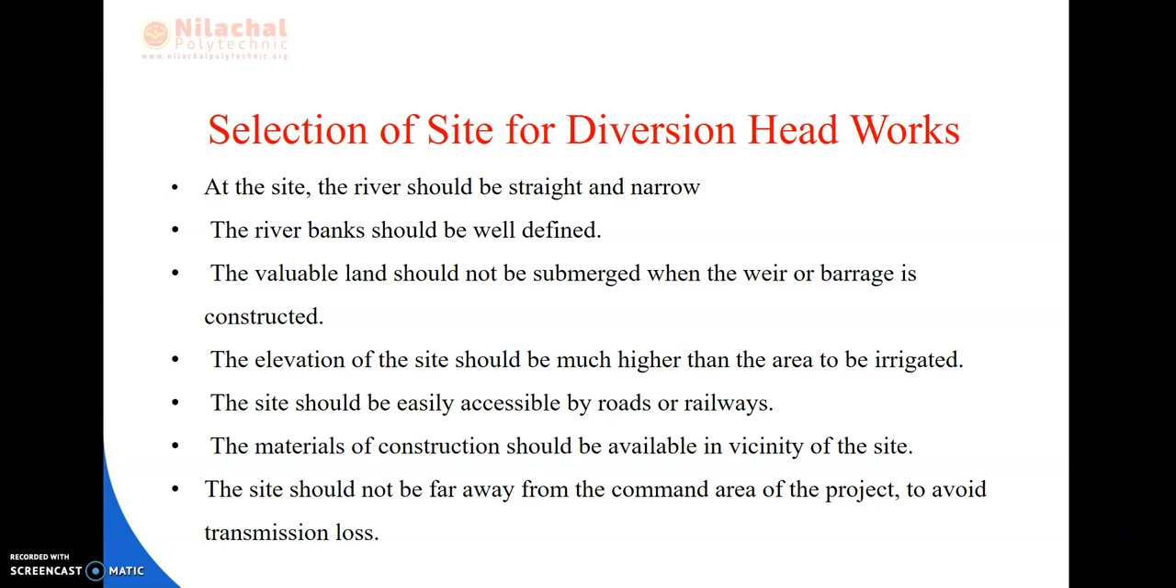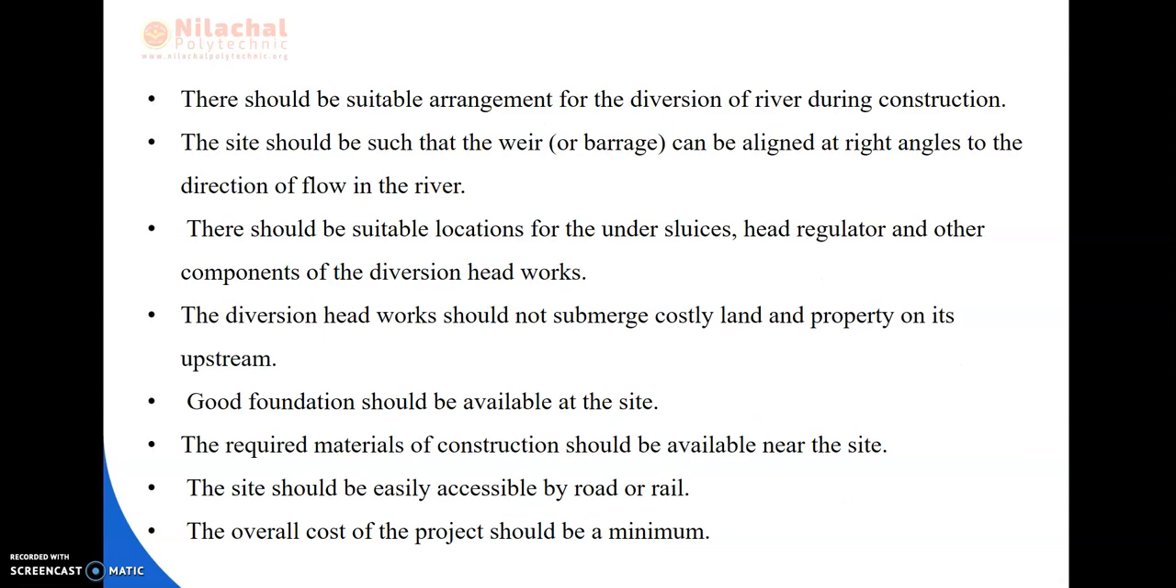So this is how we will select the site for the diversion headwork. First, the site should be straight and narrow, and the river bank should also be well defined, and it should be located at a site which must be higher than the area to be irrigated, and the site should be easily accessible by the roads or the railways, and the materials of the construction should be easily available at that site, and that site should not be far away from the area of the project to avoid the transmission loss.